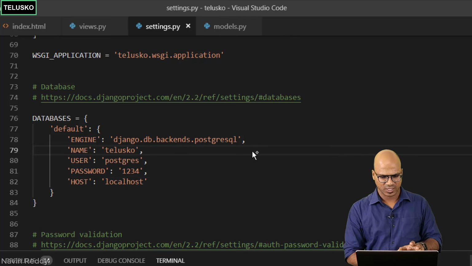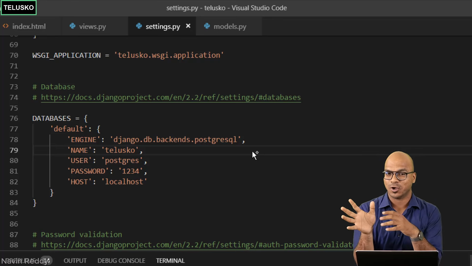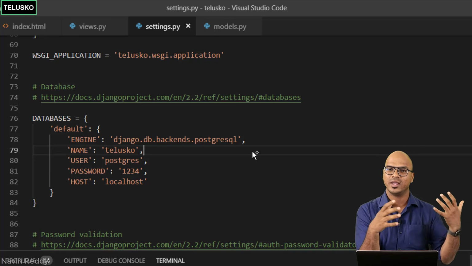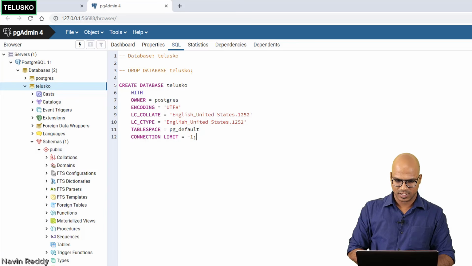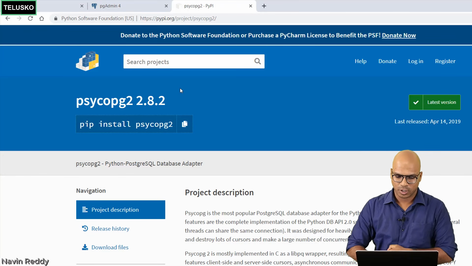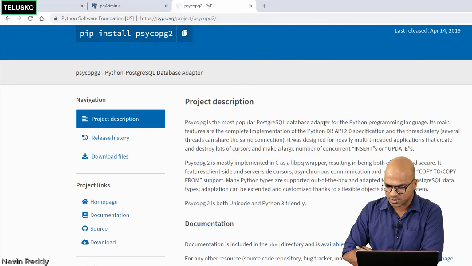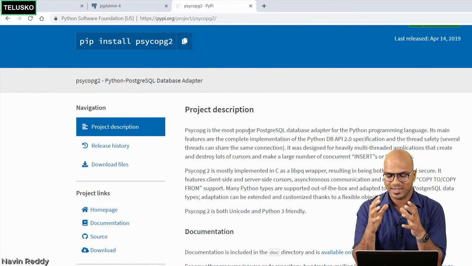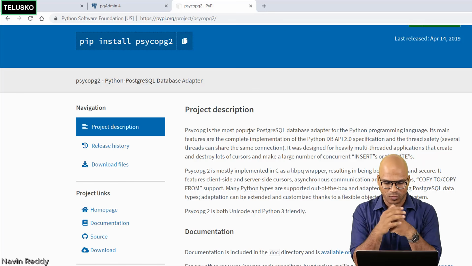So this configuration is done. Okay, but there's one problem. Postgres being a different software, Django being a different software, how will they connect? So basically we need a connector in between. And the connector name is, if I go to Google and search, the connector we are going to use is psycopg2. So if you see, it's basically a database adapter. So it's a Postgres database adapter which connects with Python. You can see it says it's a connector or the adapter between Postgres and Python. So this is what we wanted.